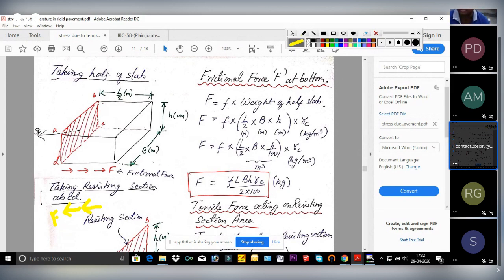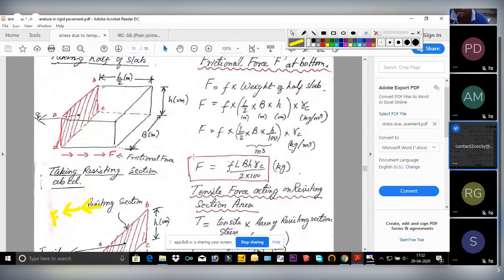Now convert this centimeter, since the unit weight is per meter cube, so we have to keep this volume also in meter cube. So convert this into meter cube, that is divided by 100. So this volume is in meter cube now. This is also in meter cube. This is unitless. If we multiply all the parameters, we will get kg, which is given by this formula. So capital F is defined by this formula.